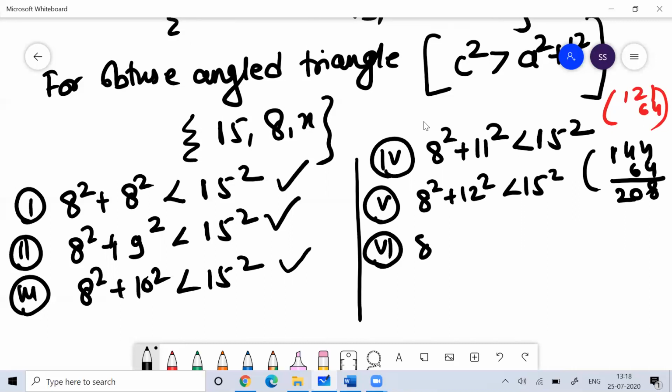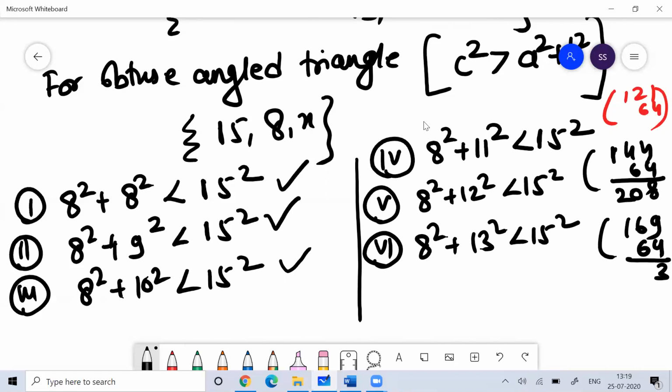Then 8 square plus 13 square less than 15 square. So you can see this: 169 plus 64 is 233. You're getting more than 225, so it means this is not working now.